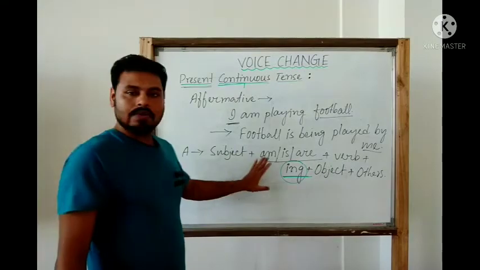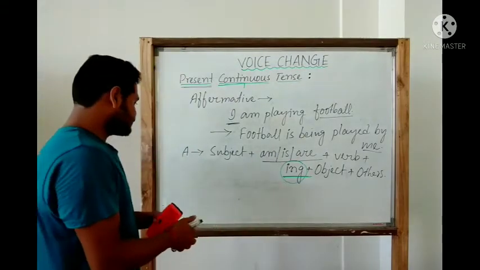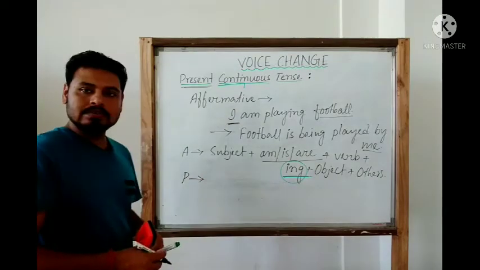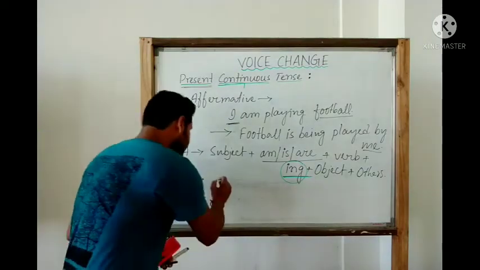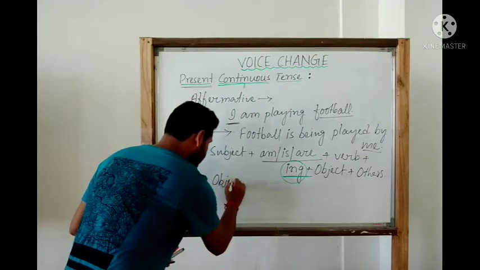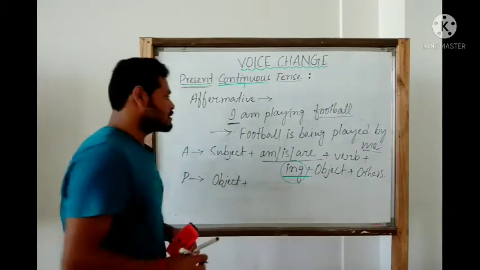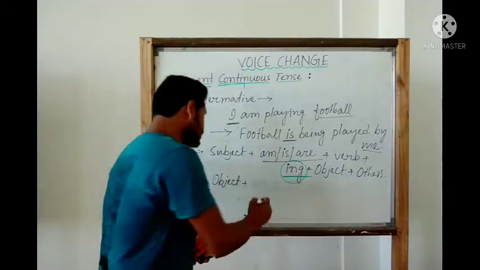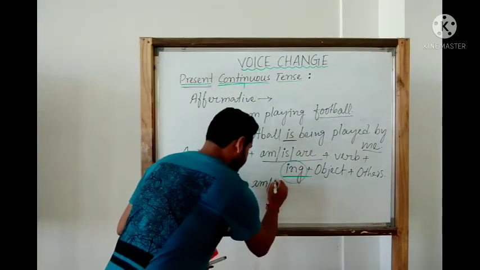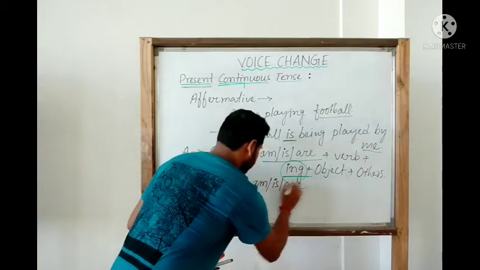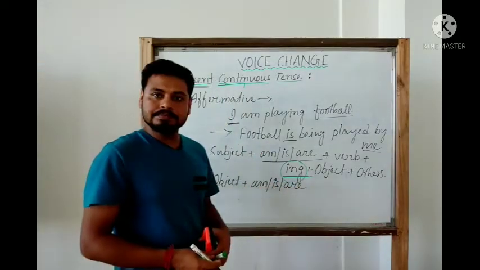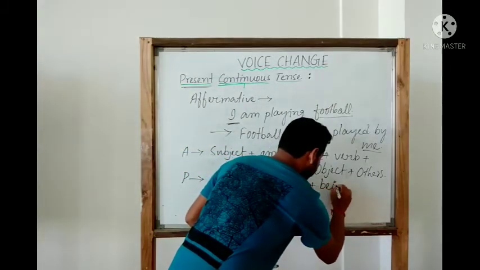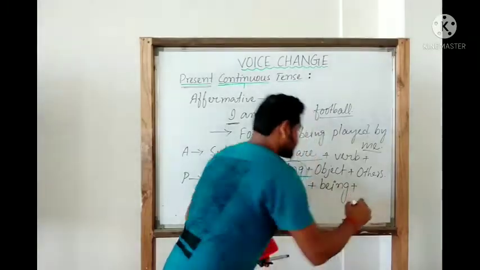Now let us try to form the passive of this. In case of passive, we know the object becomes the subject. So it's object plus, again, the be verb as per the requirement: am, is, are. Then an extra word is being added. This is being.